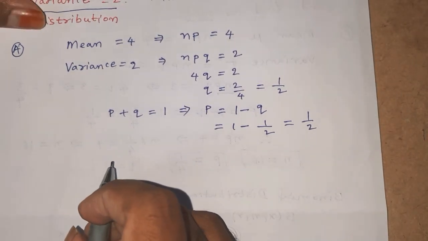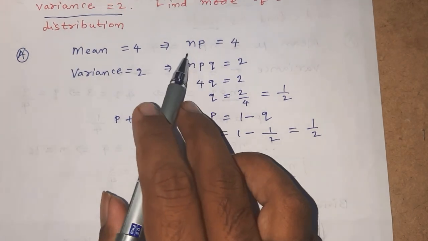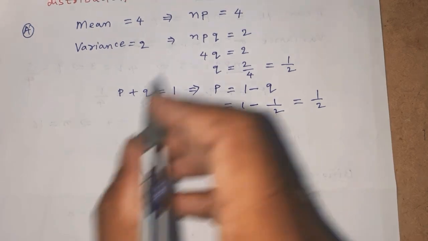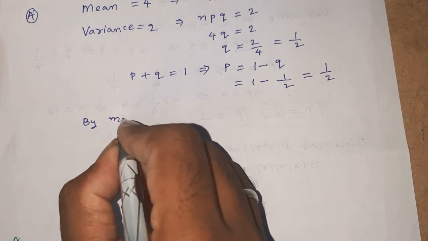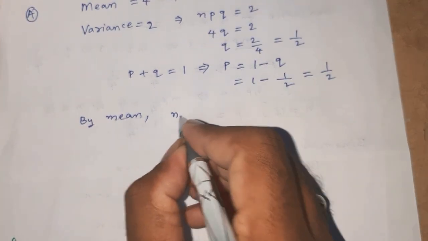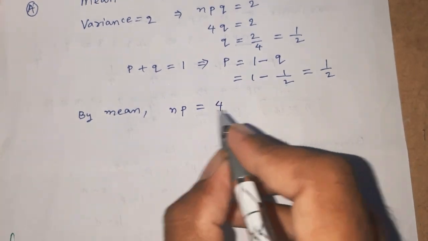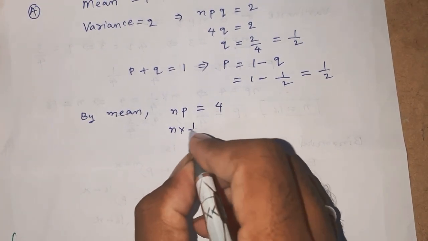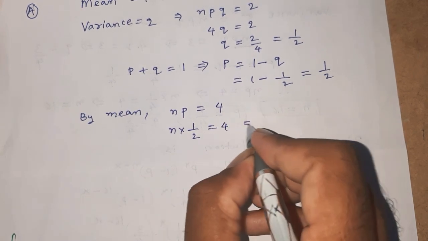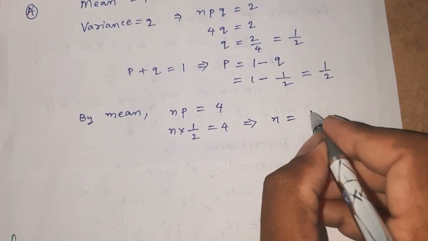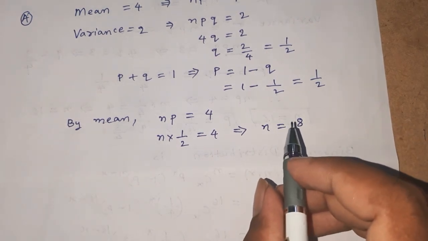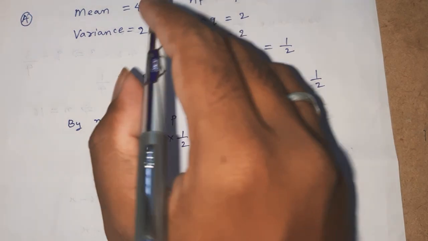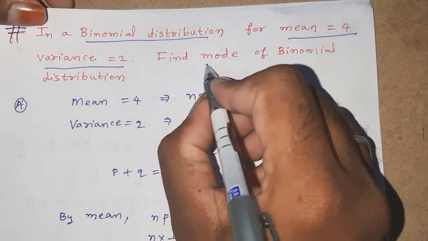Now we need to find the value of n. By the mean we have np is equal to 4, whereas p is 1 by 2, so n times 1 by 2 is equal to 4. Therefore the number of trials is 2 into 4, that is 8. Find the mode of the binomial distribution. We need to find the mode.